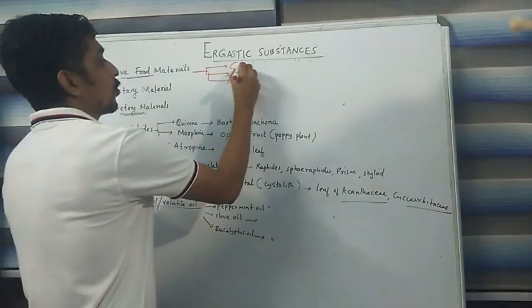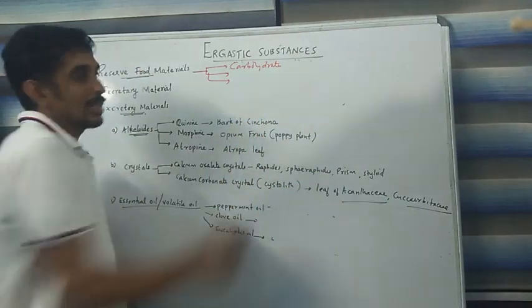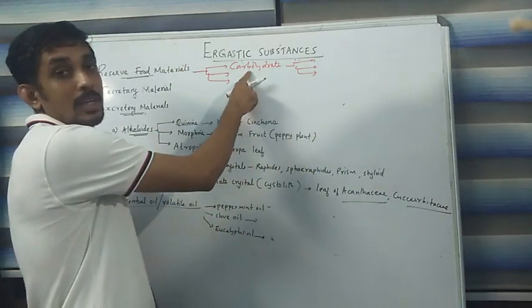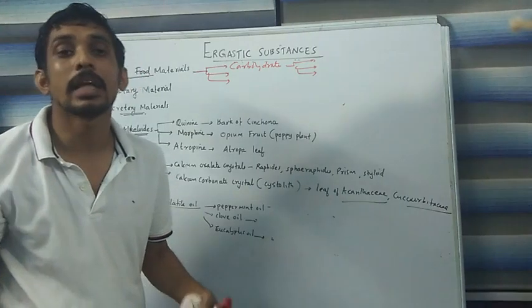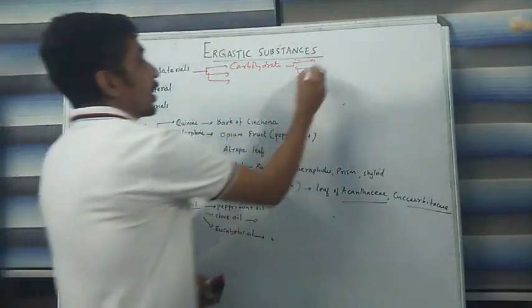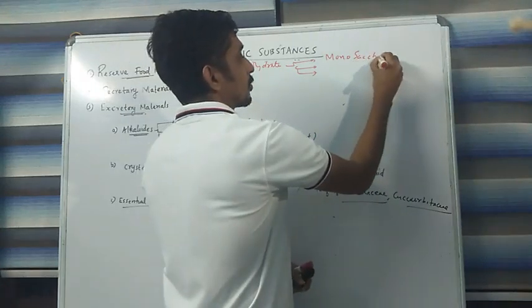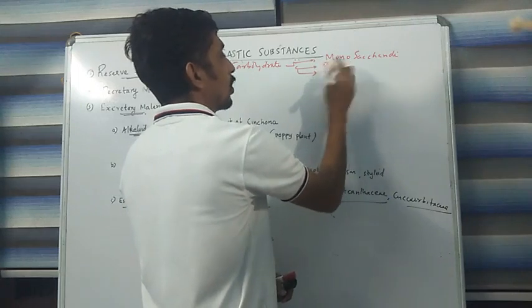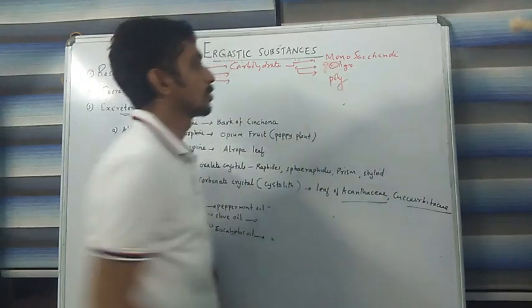One is called carbohydrate. These carbohydrates are again classified into three. First of all, we need to know what carbohydrate is. Carbohydrate is a compound made up of carbon, hydrogen and oxygen. So carbohydrates are classified into monosaccharide, oligosaccharide and polysaccharide.